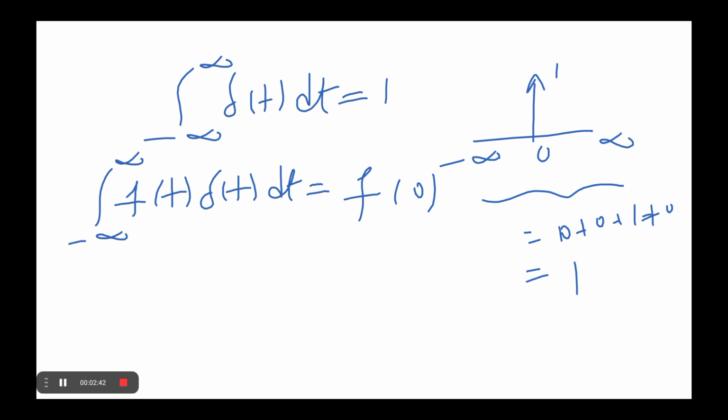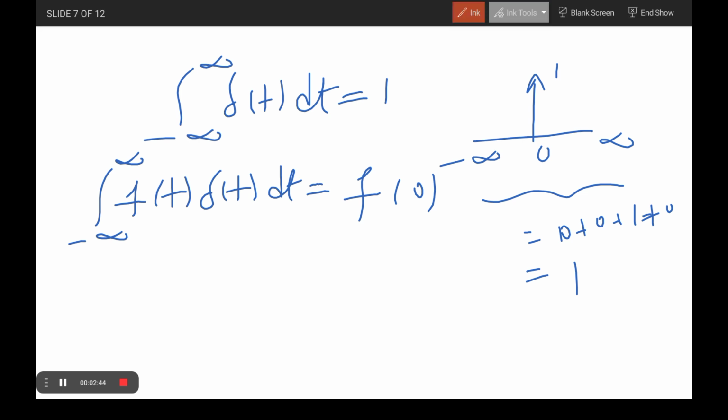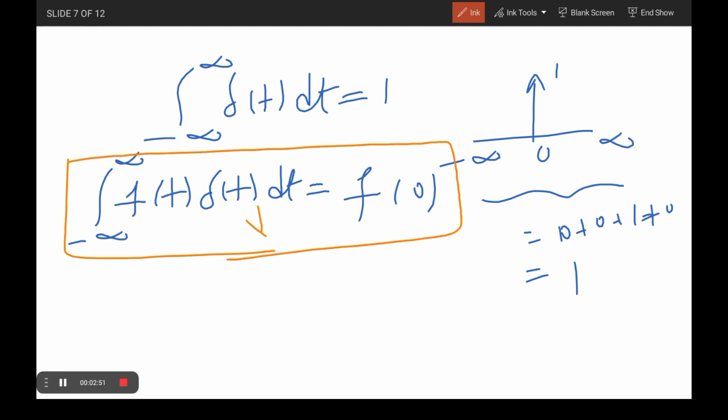This is only valid in this case, because the function del of t is defined at t equal to 0 only. When we take t equal to 0, this is equal to f of 0.